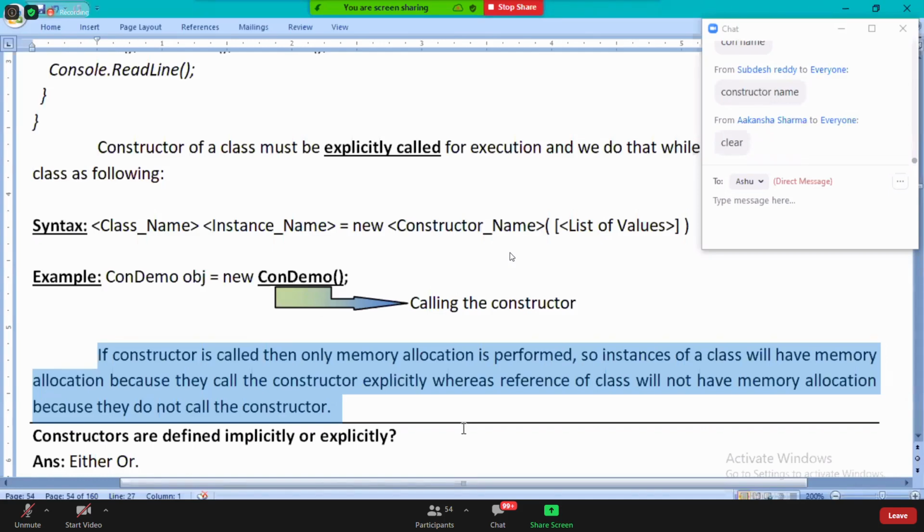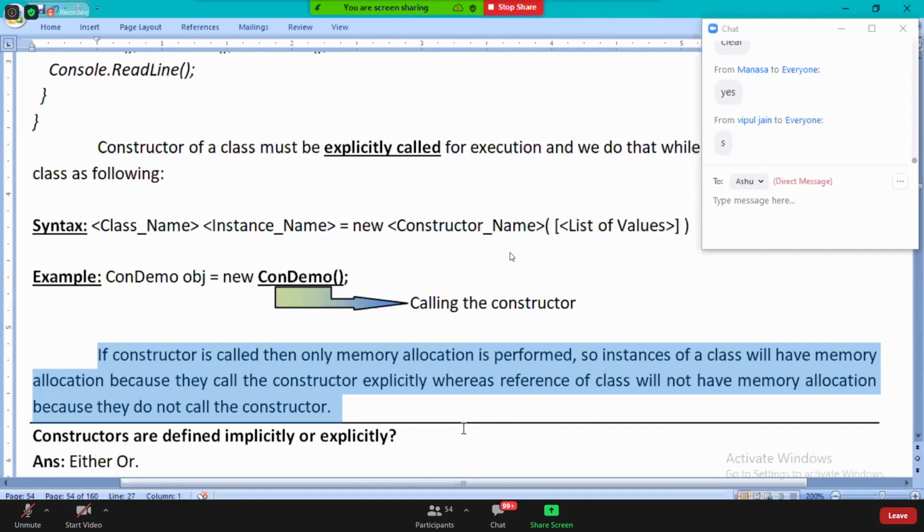Are you clear? Constructor, remember that point, guys. What is it? Memory allocation is only for instances. Instance only will allocate the memory. The reference will not have memory allocation.